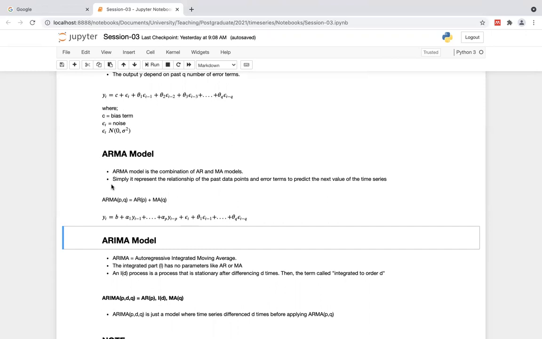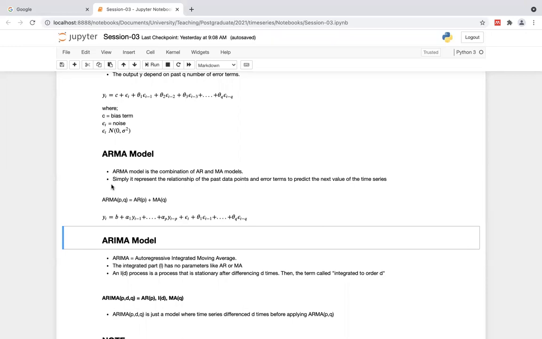Then it becomes autoregressive integrated moving average, ARIMA, where the integrated part I is placed in between the AR model and the MA model.